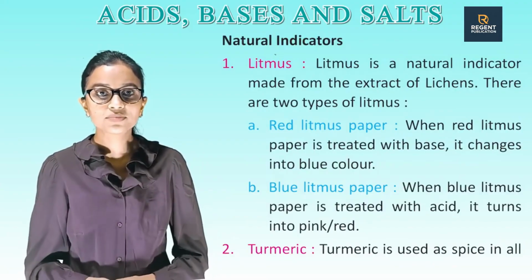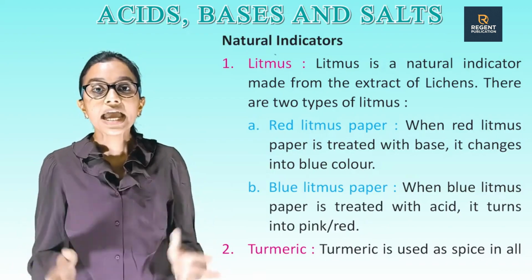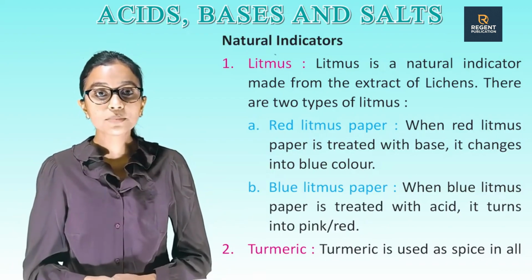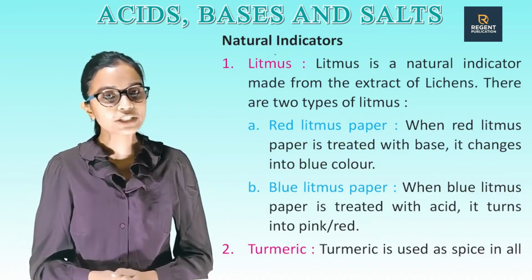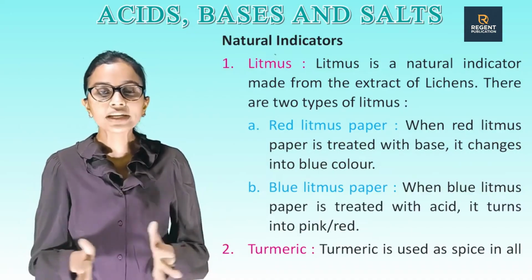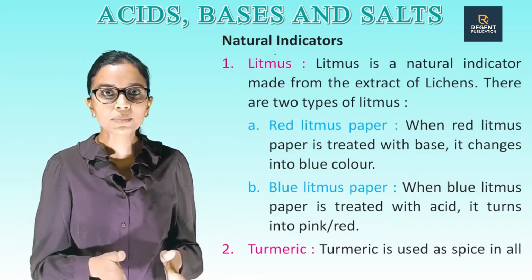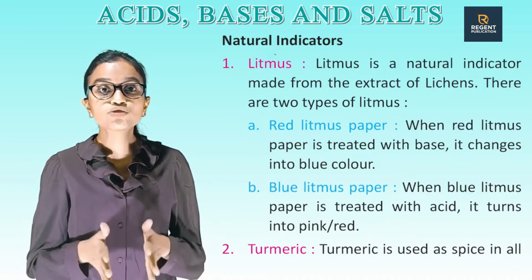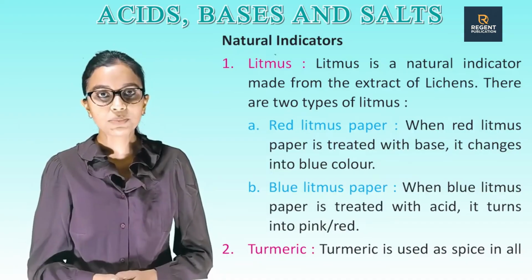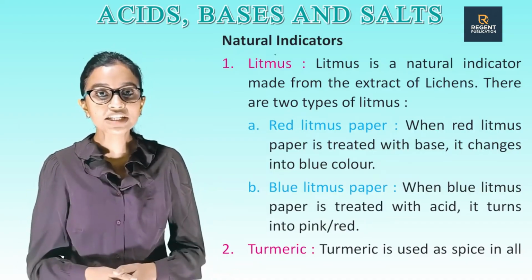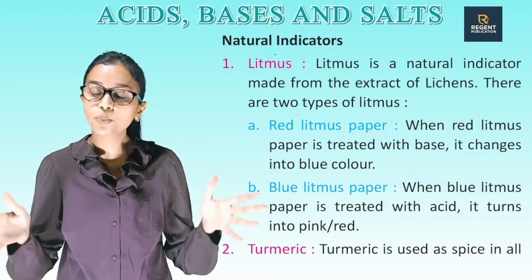Natural indicators. First, litmus. Litmus is a natural indicator made from the extract of lichens. There are two types of litmus. A. Red litmus paper. When red litmus paper is treated with a base, it changes into blue color. B. Blue litmus paper. When blue litmus paper is treated with an acid, it turns into pink or red.